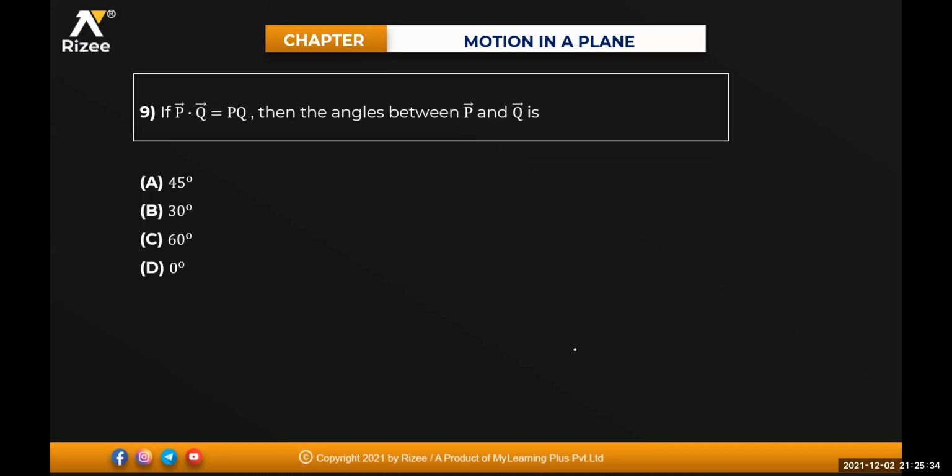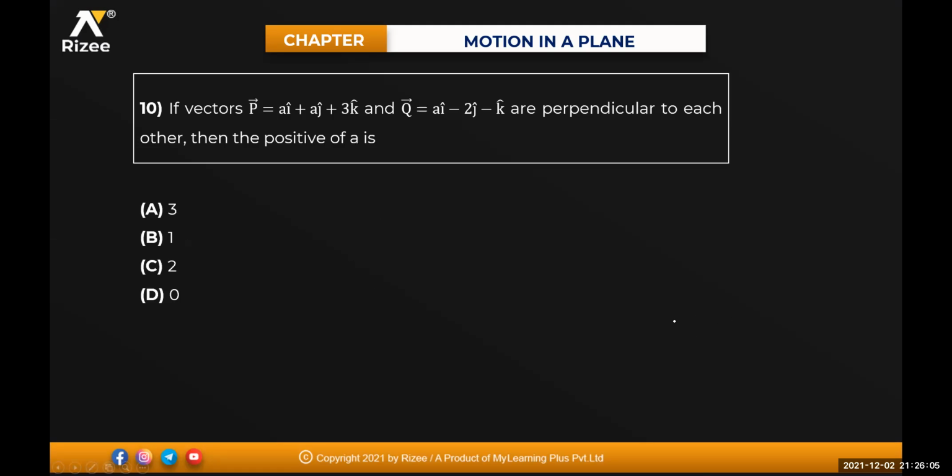Next one. If p bar dot q bar is p cube, then the angle between p and q is equal to how much? Very good question. P bar dot q bar is equal to p into q. What is the p bar dot q bar formula, beta? pq into cos theta. Very good. That is equal to pq. pq will get cancelled, cos theta will be equal to 1. That means theta will be equal to how much? 0 degrees. D. Very good. It will be the D.